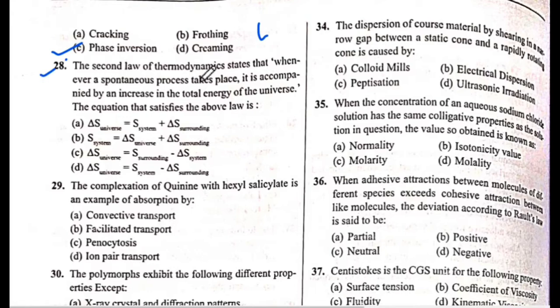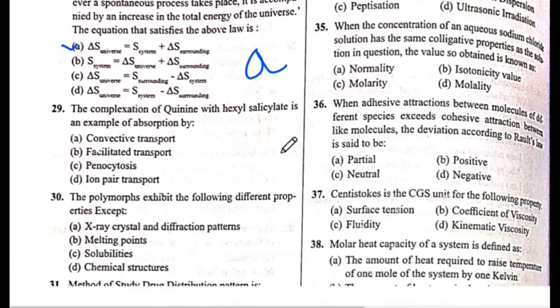Next is question number 28. The second law of thermodynamics states that whenever a spontaneous process takes place, it is accompanied by an increase in the total energy of the universe. The equation that satisfies the above law: the answer is A. Delta S universe equals delta S system plus delta S surrounding. The answer is A.